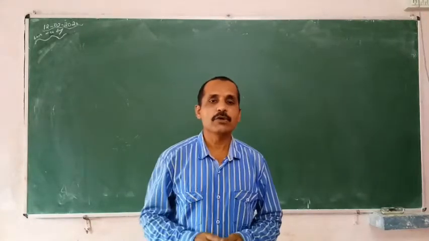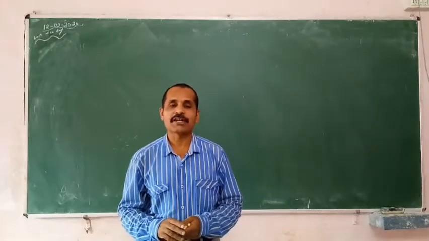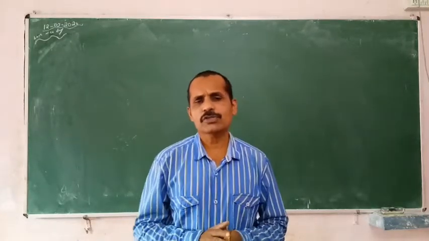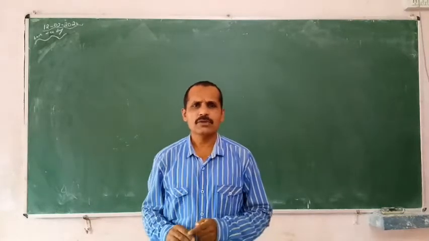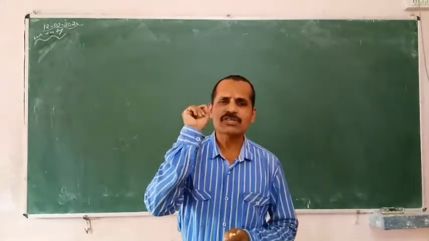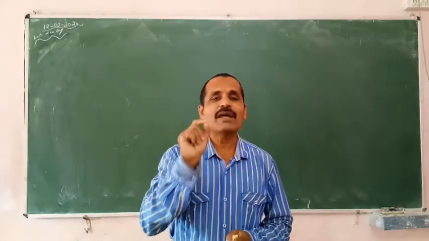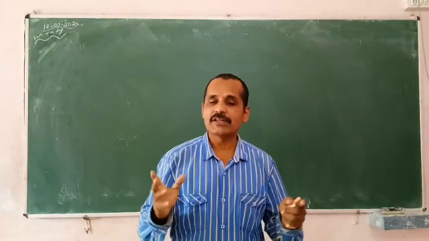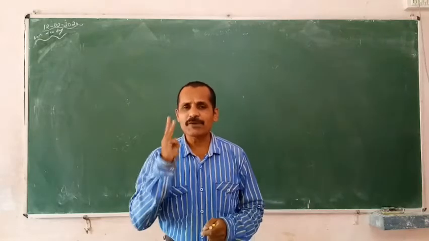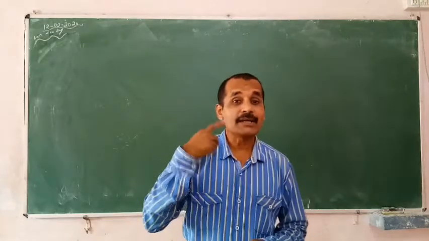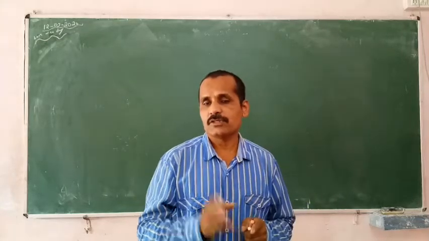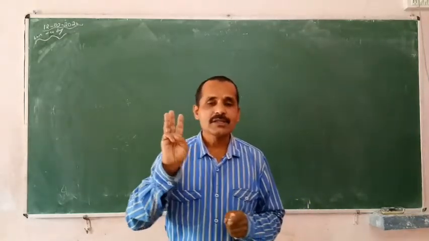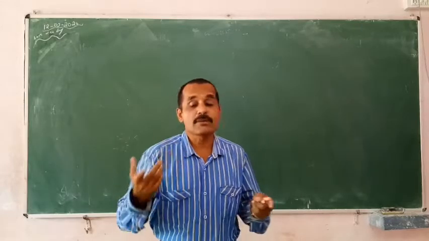This is the last video of quadratic equations. 9 videos already uploaded. You might have seen the last video in which I stressed on finding the value of k when the roots are real and equal. 3 different things we have seen. What are the 3 different types of roots when a quadratic equation is solved? They may be real and equal, they may be real and distinct, or they may be not real.